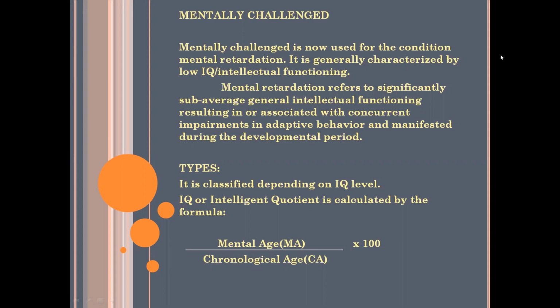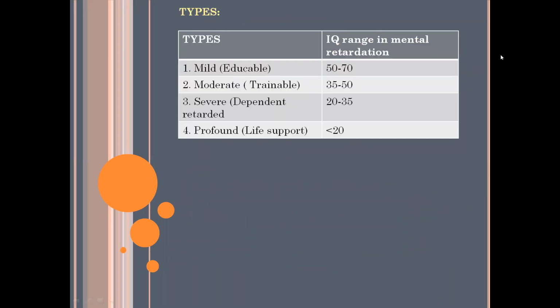Okay. So the next is the types. The first one is mild or educable. So what is the range of this mild type? The IQ range will be 50 to 70. So if the IQ scoring is from 50 to 70, the person will be under the classification of mild.